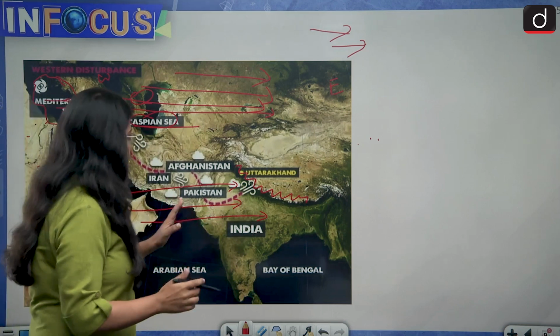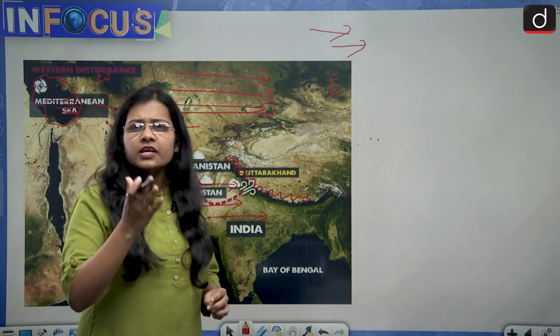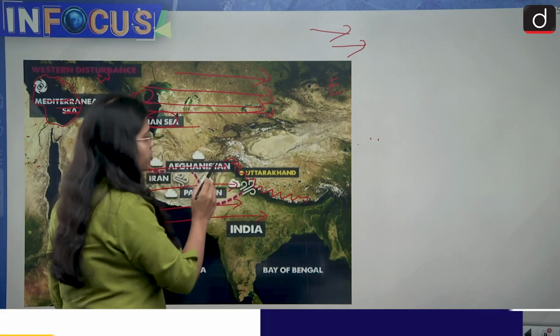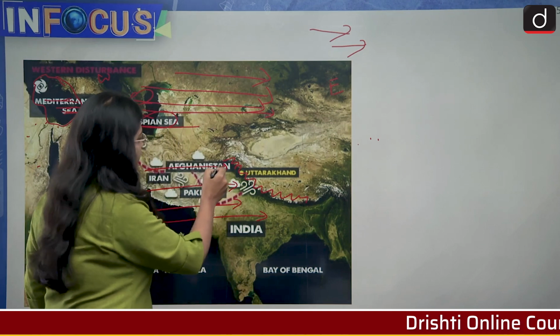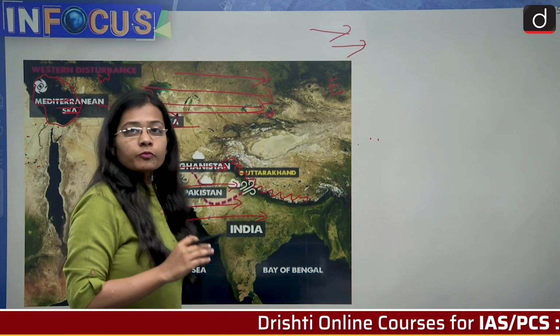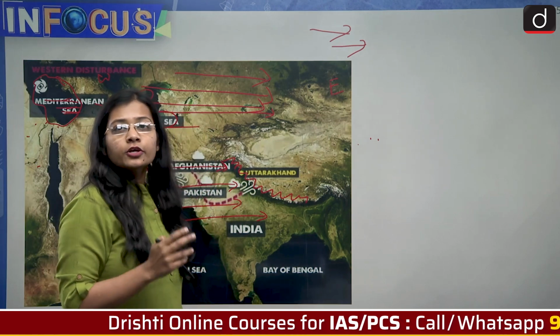This is the Himalayan mountains, and the Himalayas are very tall in height. So when these western disturbances come from the direction of west to east, they come in contact with the Himalayas, and because the Himalayas are very tall, they get bifurcated into two parts.